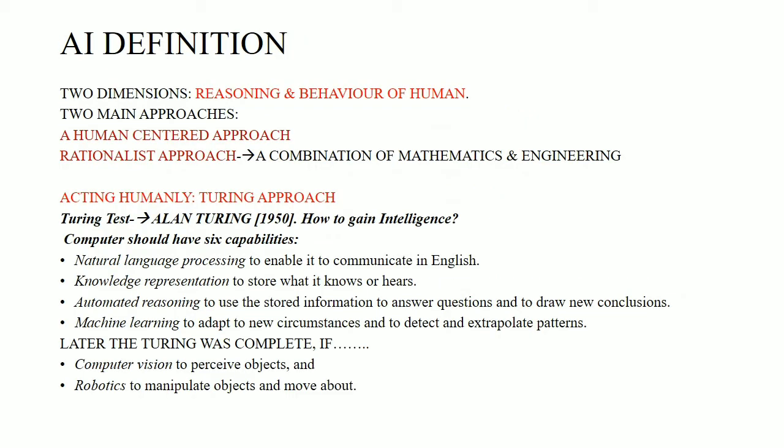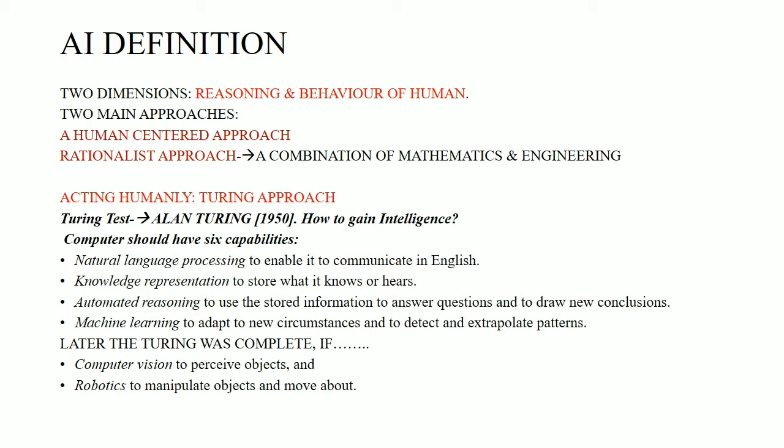Now giving you a small description about AI definitions, we can define AI in 2 dimensions, that is it gives a reasoning and behavior of a human. That is, you are building a computer or machine to make reasonings and decisions and behave like a human. Whenever a situation occurs, how to tackle it, that has not been understood by a computer.